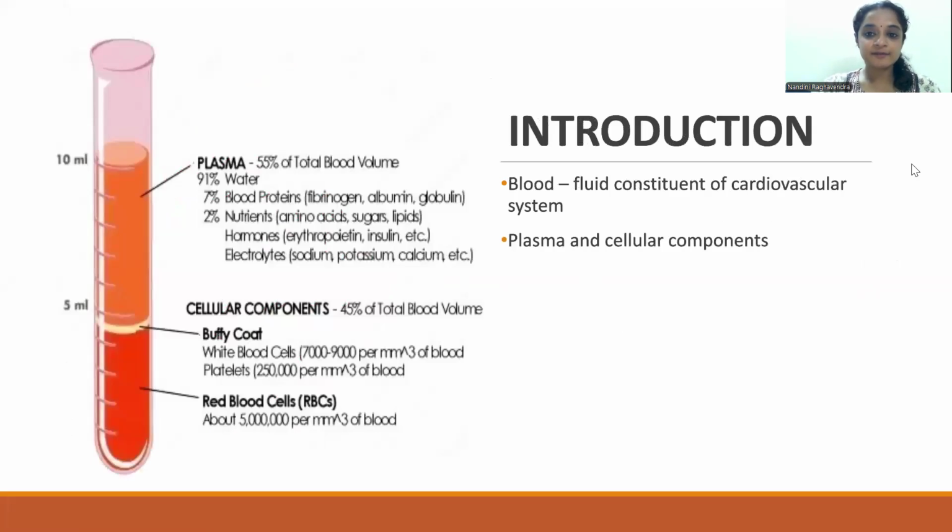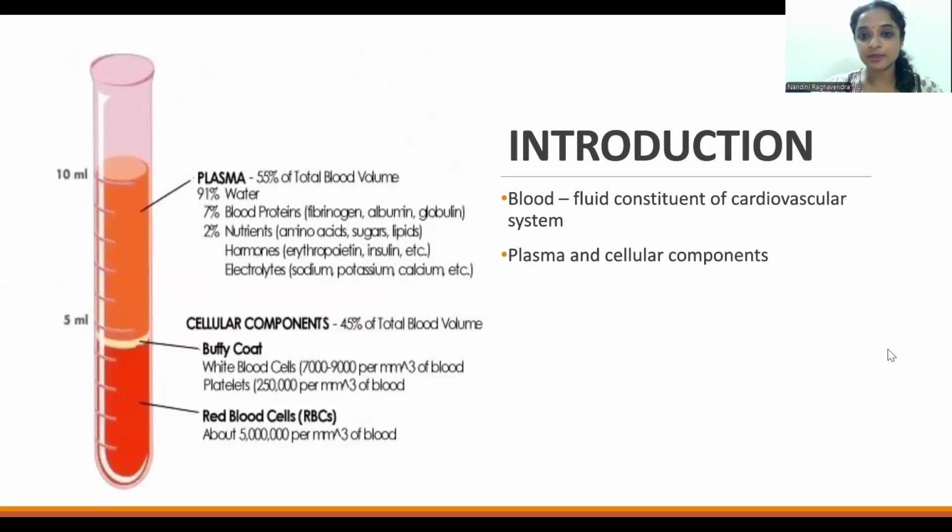So blood is mainly the fluid constituent of the cardiovascular system. It has a plasma and a cellular component. The plasma component comprises 55% of the total blood volume, out of which 91% is water, 7% is blood proteins like fibrinogen and albumin, and 2% are nutrients, hormones, and electrolytes. Cellular components are 45% of the total blood volume, and these are white blood cells, platelets, and red blood cells.